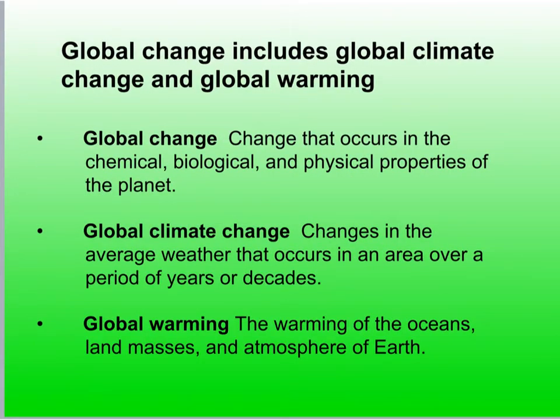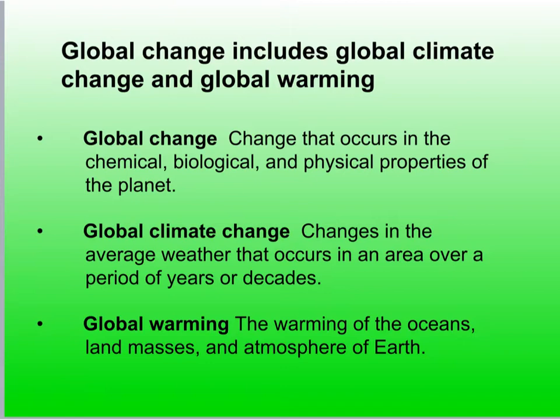So, global change includes global climate change and global warming. Throughout this section, we're going to highlight a wide variety of ways in which the world has changed with its rapidly growing human population and how that has changed our climate. Human activity has placed increasing demands on natural resources like water, trees, minerals, and fossil fuels. And we have also emitted growing amounts of carbon dioxide, nitrogen compounds, and sulfur compounds into the atmosphere.